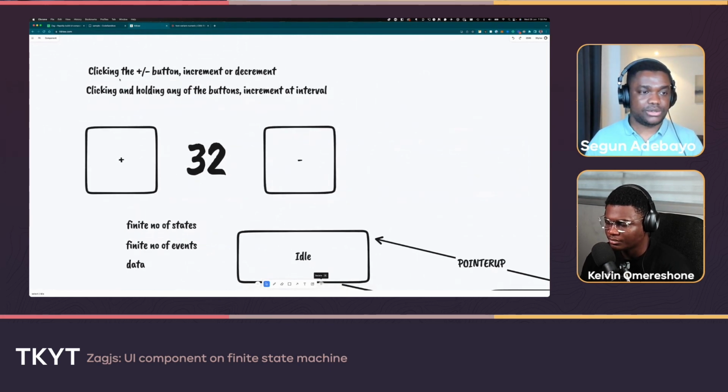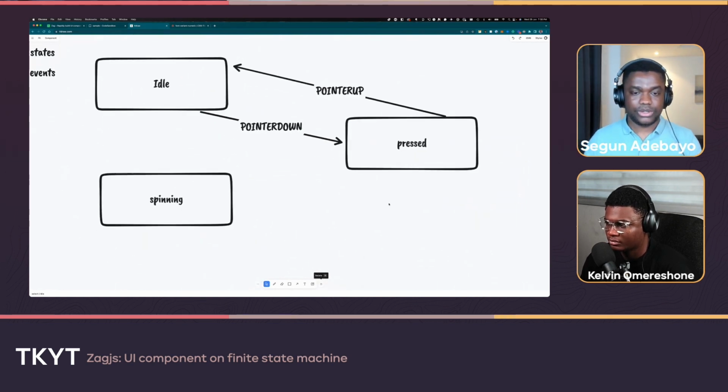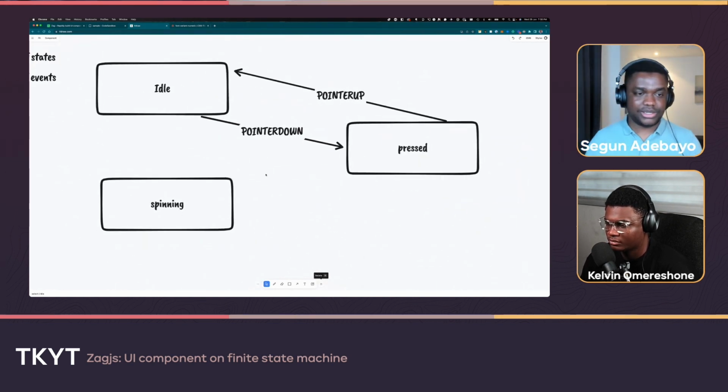And then the second one is clicking and holding any of the buttons increments at an interval. So what we can do here is, while pointer down takes you to the press state, after a few milliseconds it takes you to the spinning state.